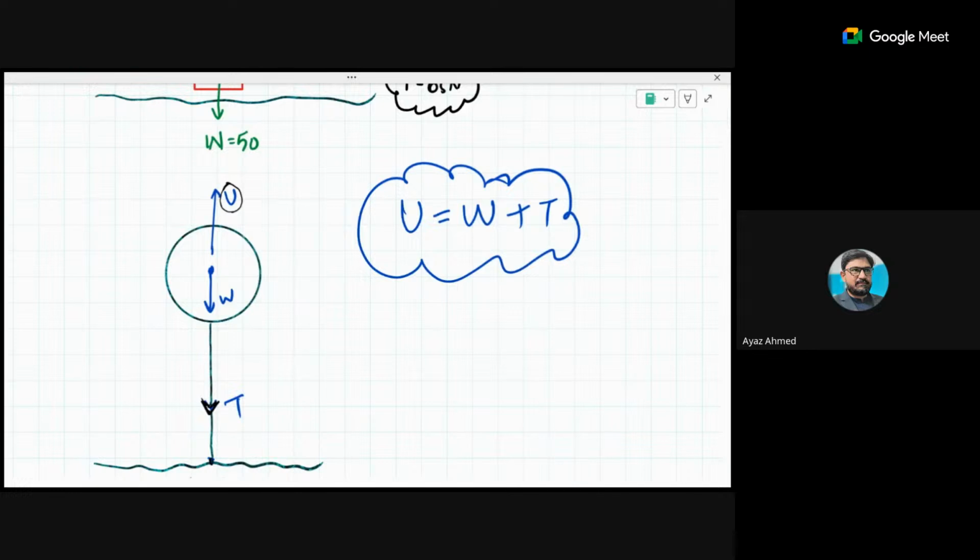Do you think it would be upward? Weight is acting downward, so it is in equilibrium, let's say. Then the tension is downward. Now upthrust is the only upward force, and weight and tension are in the same direction. That's why I have added them together.